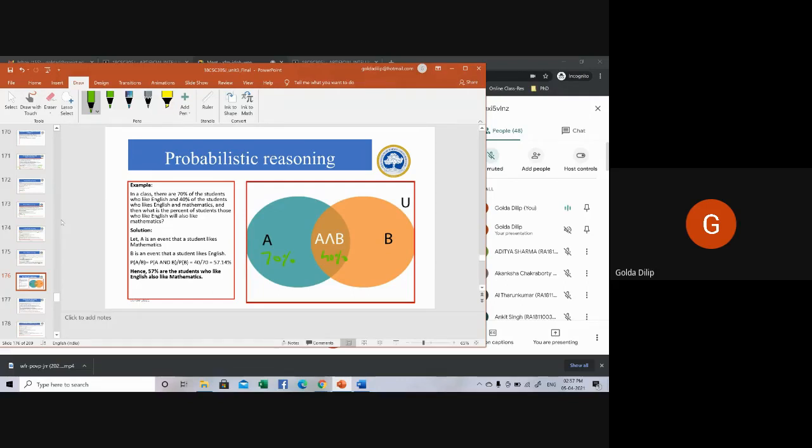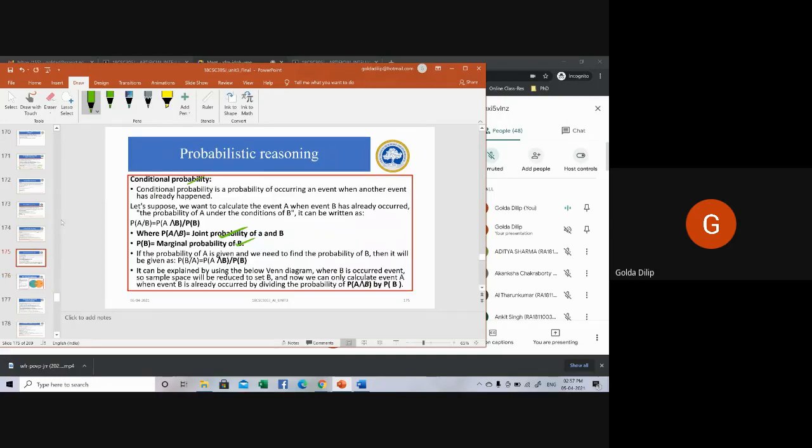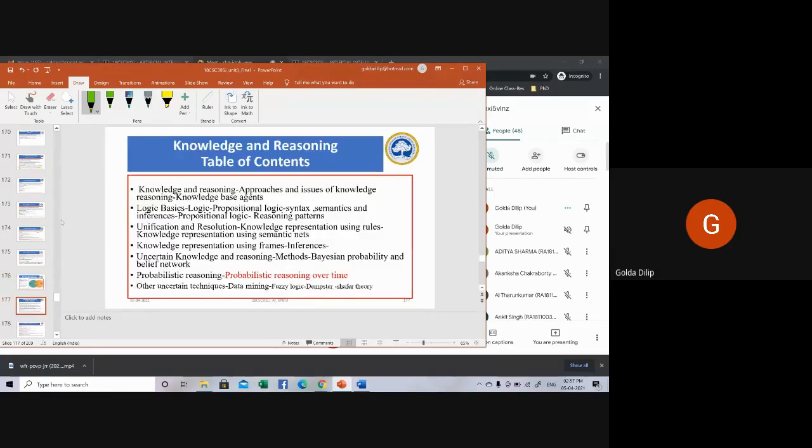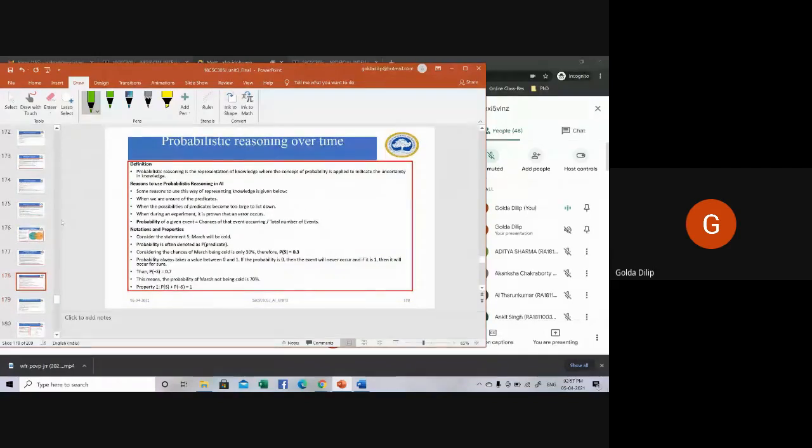When this symbol comes into the picture, we can make use of the joint probability, conditional probability with joint probability. So in this case you have to use this. Then a property is being mentioned here: P of S plus P of not S is equal to 1.